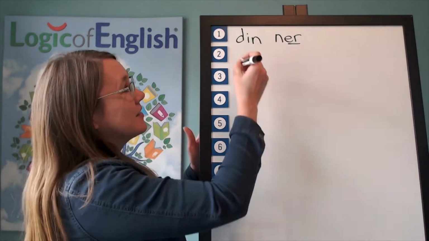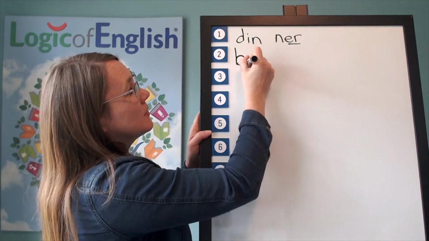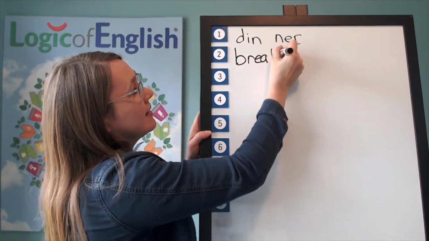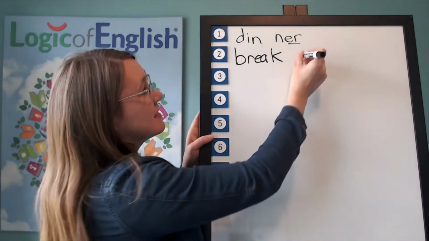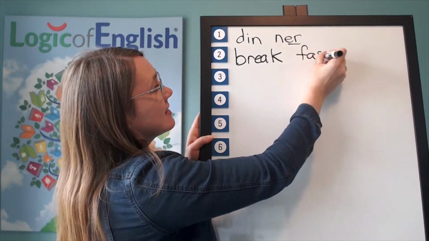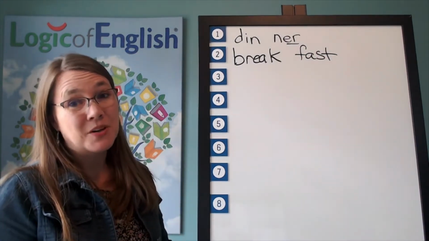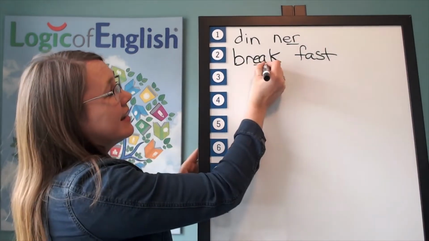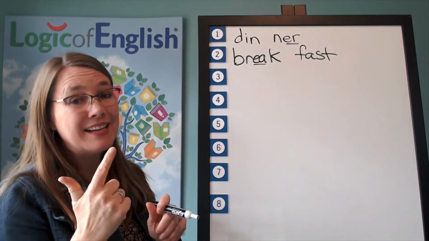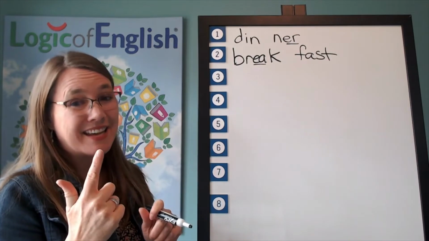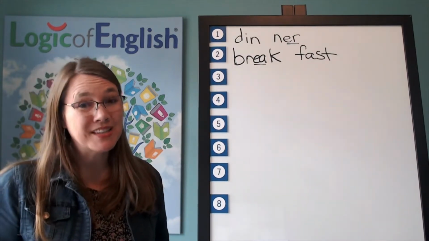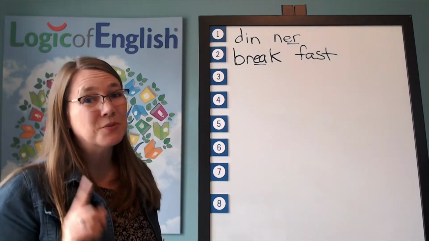Good. Now help me write it. The first syllable is break. B-R-E-A-K. The second syllable is fast. F-A-S-T. All right, let's mark it. How do you mark this word? You'll underline the E-A. And what sound of E-A is it? It's the second. Now, before I mark the second sound, I want to look at this word a little bit closer.